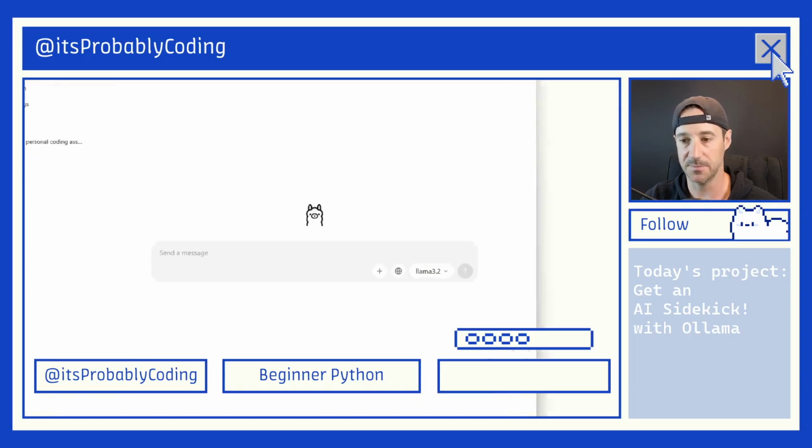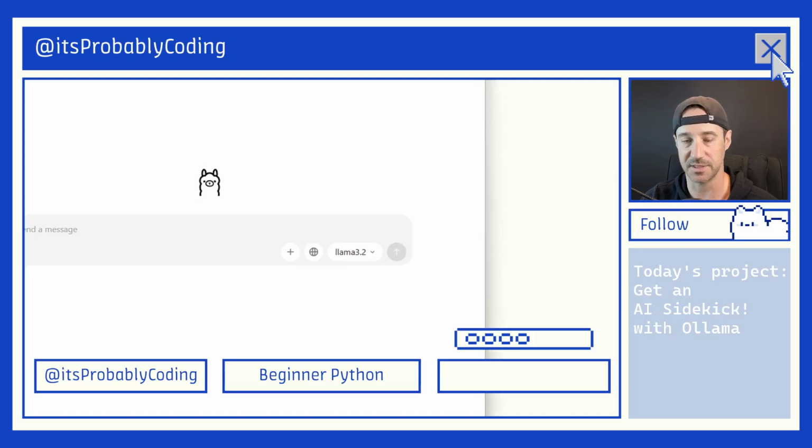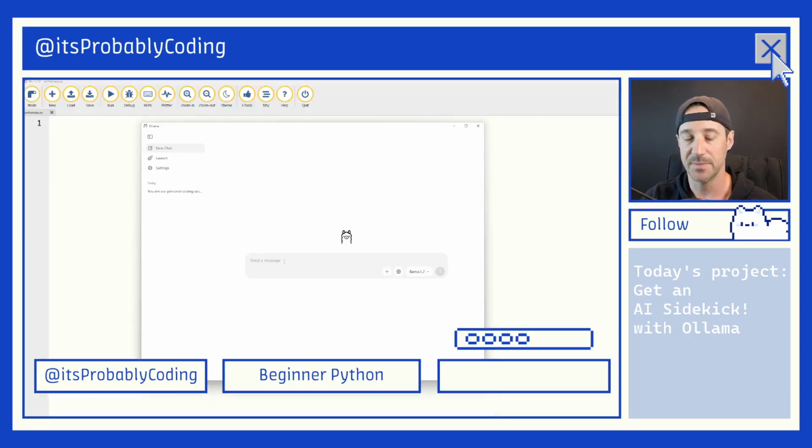This button right here, which looks like the world, connects you to the internet. Don't do that. You don't need to. You'd have to create an account and all that. You don't have to create an account for this. Just use it as is. Now, the first prompt is very important. What you want to say is you are, and then tell it what you want it to be. My personal coding sidekick.